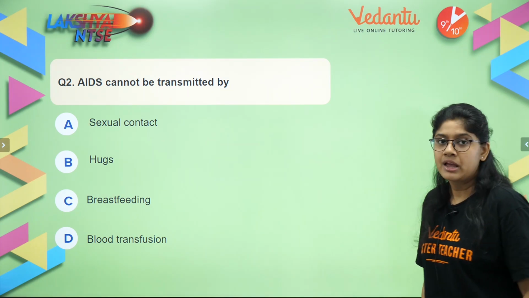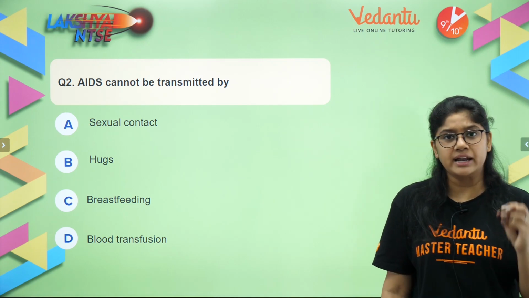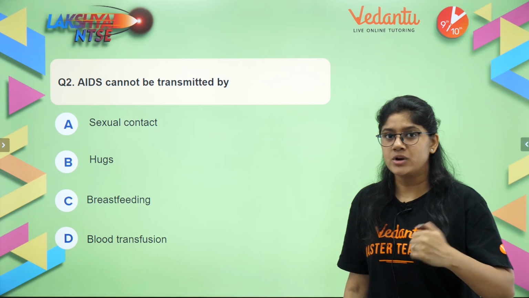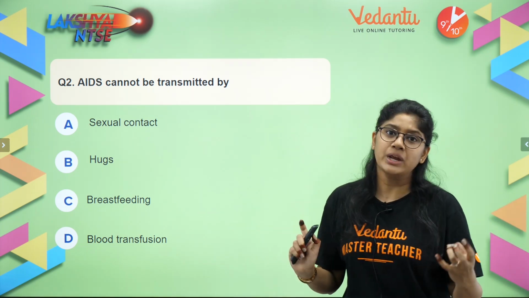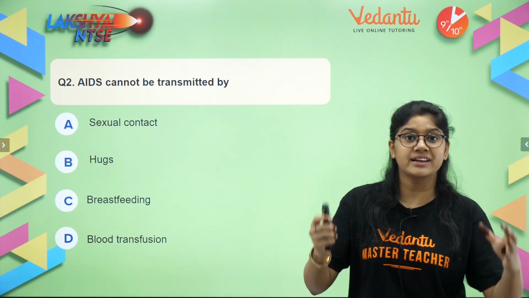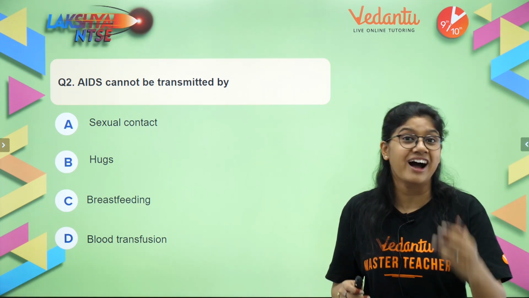What do you think? We have studied about AIDS, right? And we have studied that AIDS is basically a transferable disease. In case there is sexual contact, breastfeeding or a blood transfusion, the chances of getting AIDS from one person to another become very high.